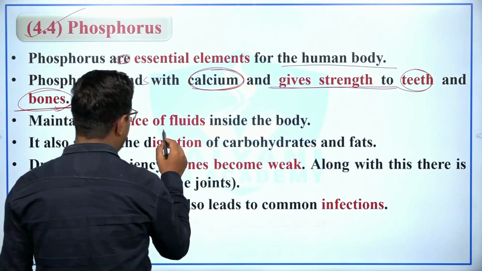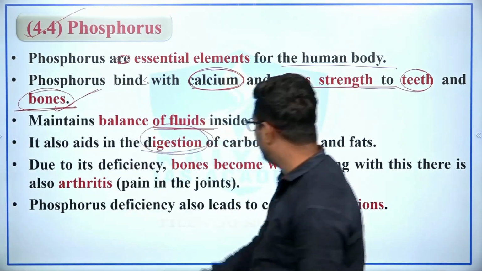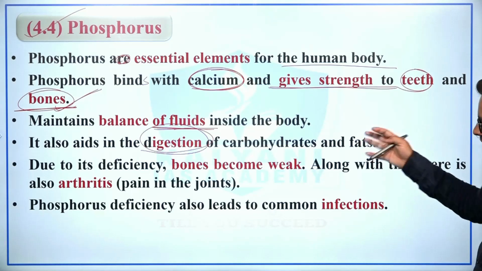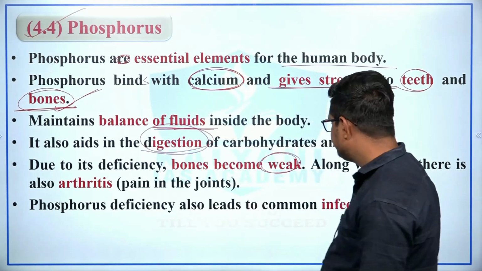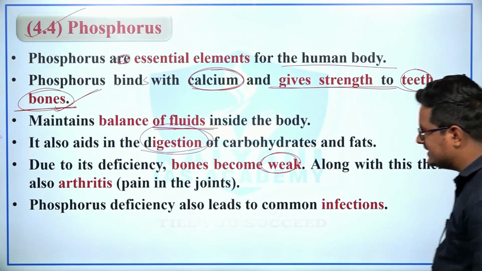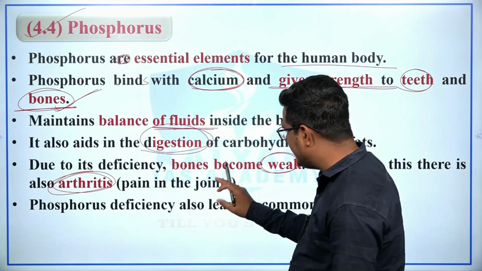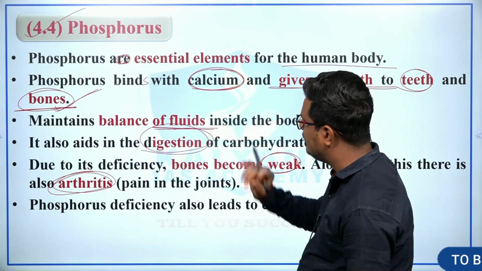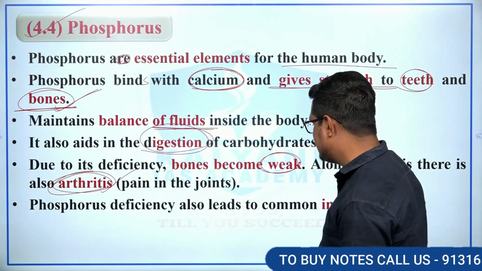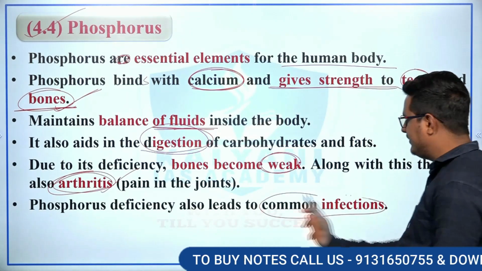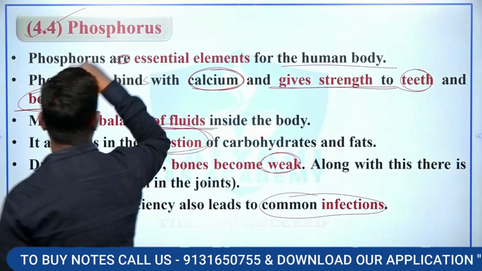Phosphorus maintains balance of fluid inside the body. It also aids in the digestion of carbohydrates and fats. Due to the deficiency of phosphorus, bones become weak, and along with this there is arthritis, which is pain in the joints. So because of a lack of phosphorus, there is a disease, arthritis. Phosphorus deficiency also leads to common infections. Clear?